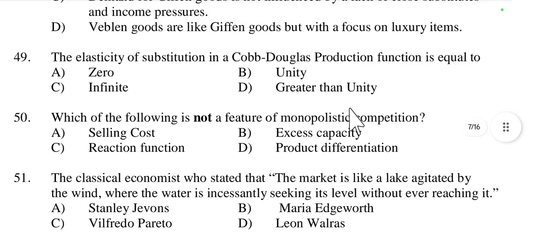Then question number 49: the elasticity of substitution in a Cobb-Douglas production function is equal to 0, unity, infinite, or greater than unity. The elasticity of substitution in a Cobb-Douglas production function is equal to unity, or 1. We can say 1. The elasticity of substitution between two goods is 1, because alpha plus beta is equal to 1.